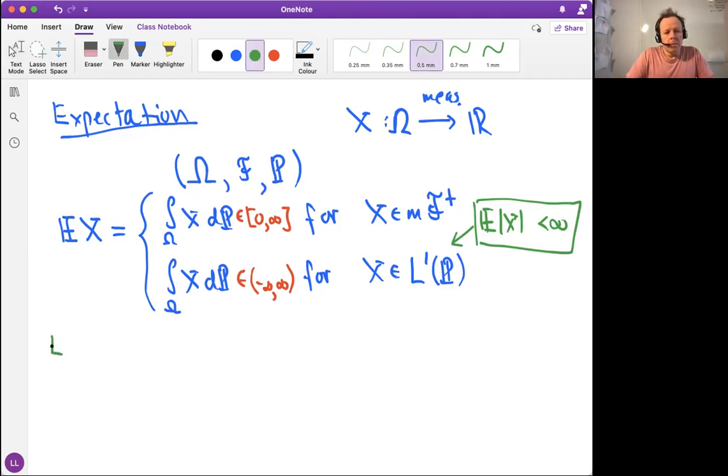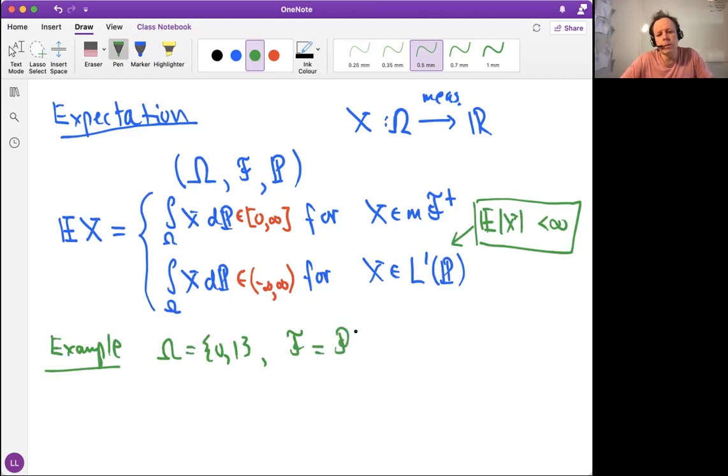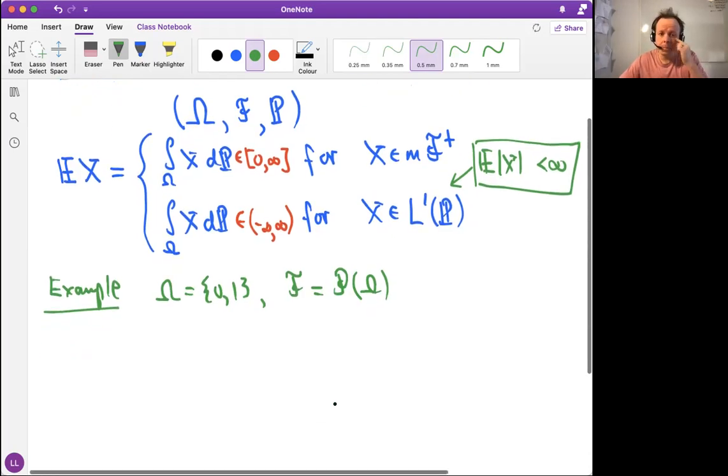Maybe one example could be in place. Let's calculate one expectation for one concrete case. Assume that omega is the set of 0 and 1. When we have a finite omega, in that case, we usually take the power set as the sigma algebra, where we can make integrals.